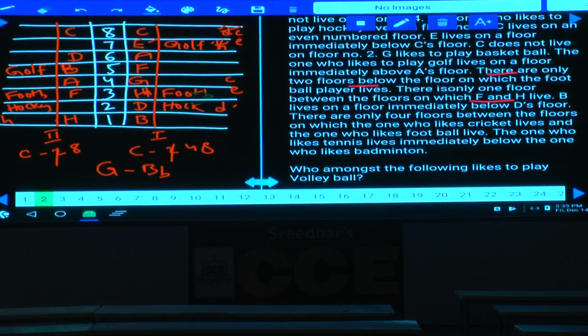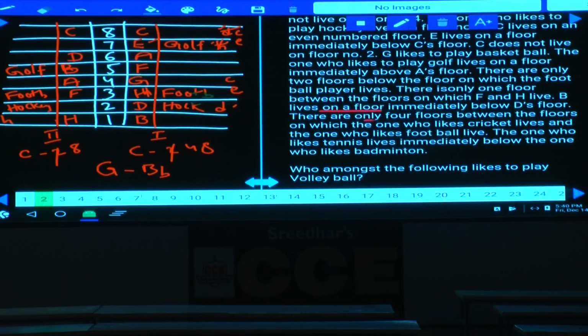Then similarly here again, A, B, C, D, F, H, and C or E are the persons left over. And whatever this C here, now we have the information regarding this C. And C does not live on floor number 2. C lives on an even number floor, but C is already done. The next one. What is the other information we have? B lives on a floor immediately below D's floor.